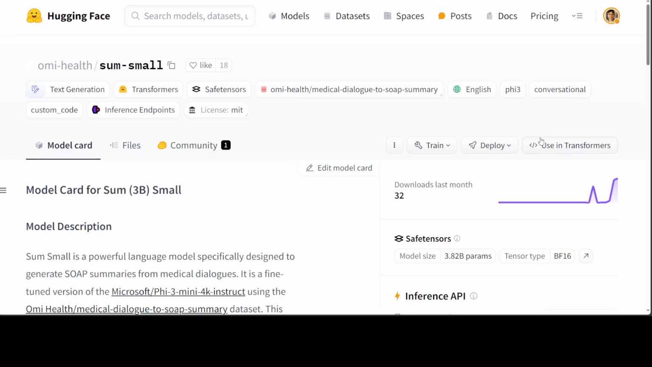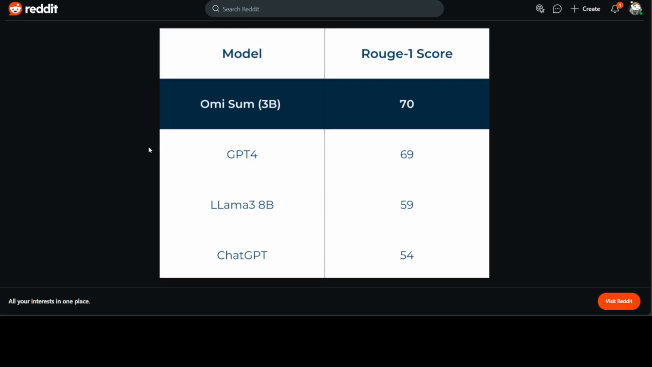So this is what I think the future is, where we will have these small tailored, very focused models serving only one purpose, and then beating a lot of other models including GPT-4 on the benchmark. So for example, according to Farhang Dezard, who is the creator of this model, Omisum has beaten GPT-4 on this ROUGE-1 score. Now, just a word on this ROUGE-1 metric.